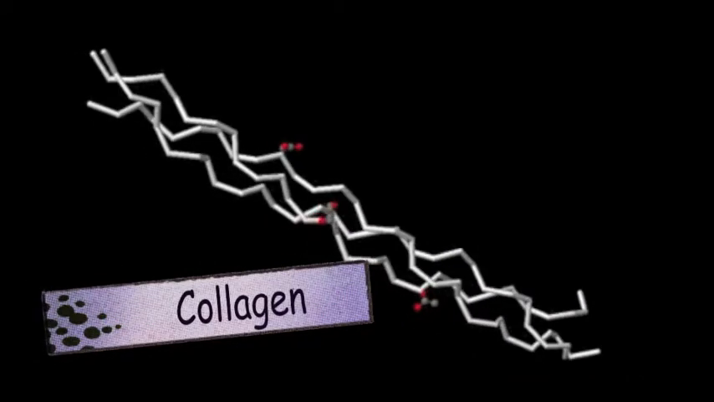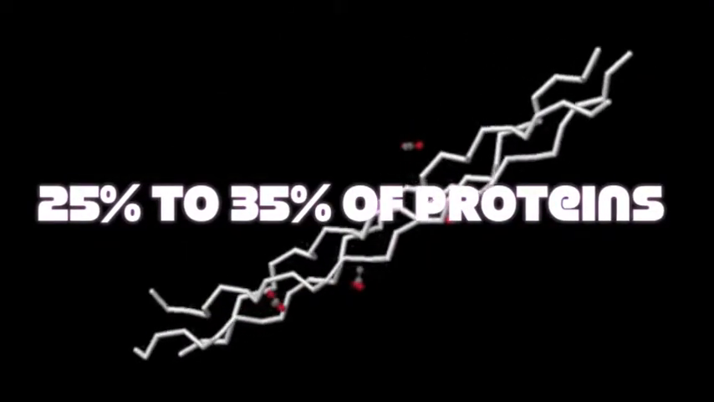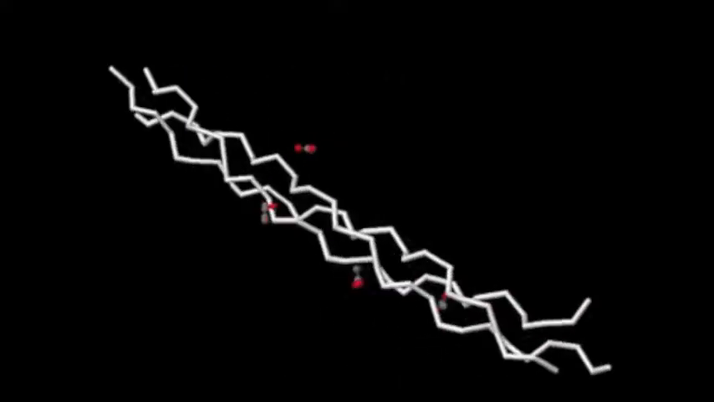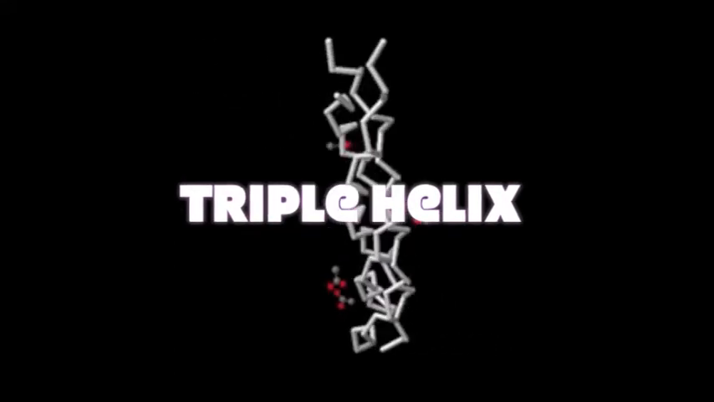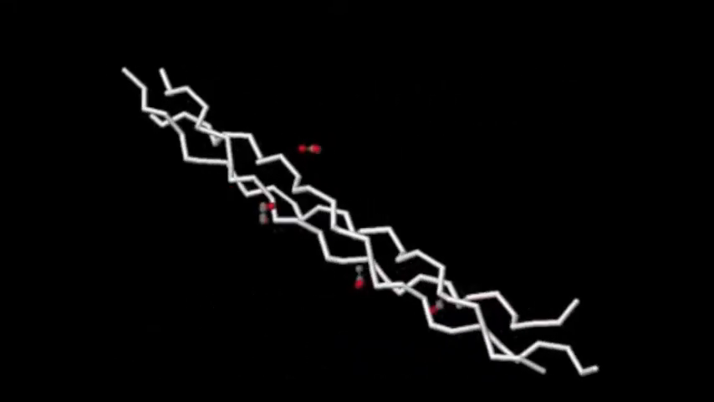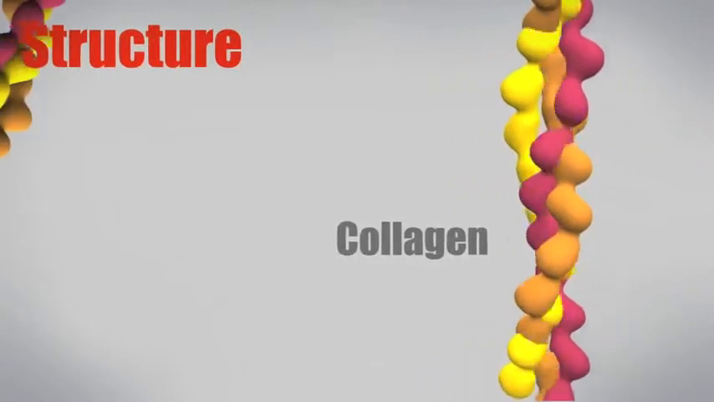Collagen, which is the most abundant protein in the body, makes up 25 to 35% of all proteins in vertebrates. Collagen is the result of 3 alpha helices woven together like a braid to form a triple helix. The hydroxyl groups on modified amino acids provide additional hydrogen bonds between the peptide chains to give strength. Fibrils are created.